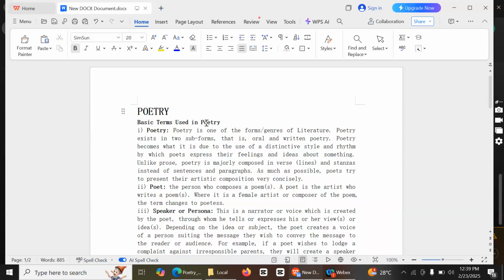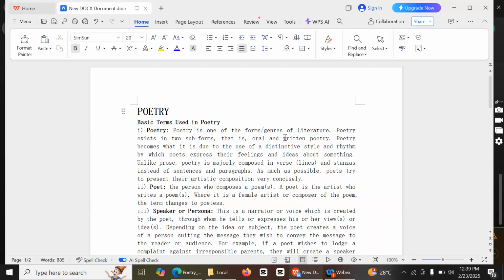What is poetry? People wonder what is poetry. It is just easier to explain what it is not than what it is. But the word poetry, remember, is one of the forms or genres of literature. Student, let me remind you, we have three main genres of literature: prose, poetry, and drama.